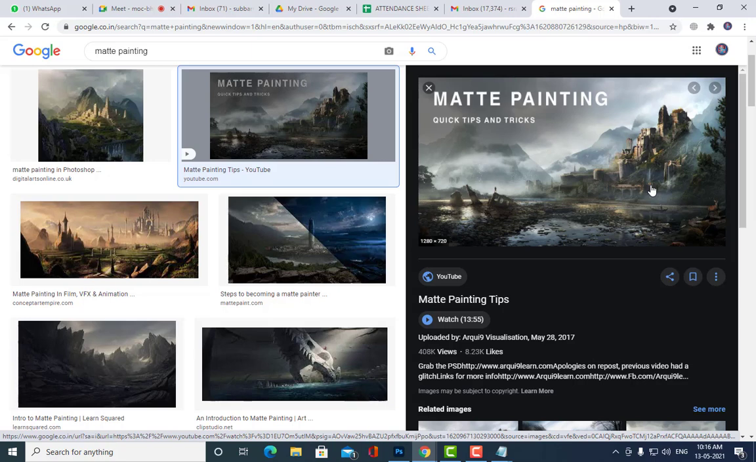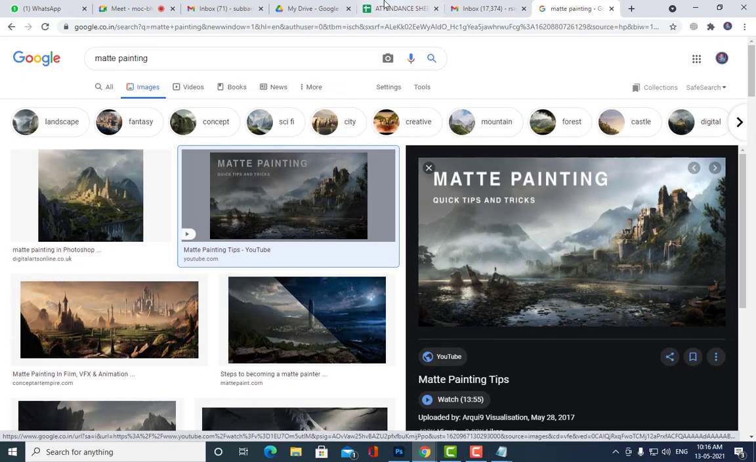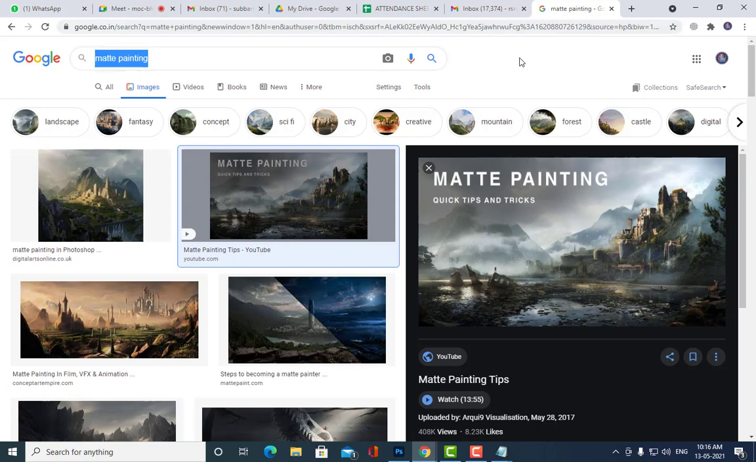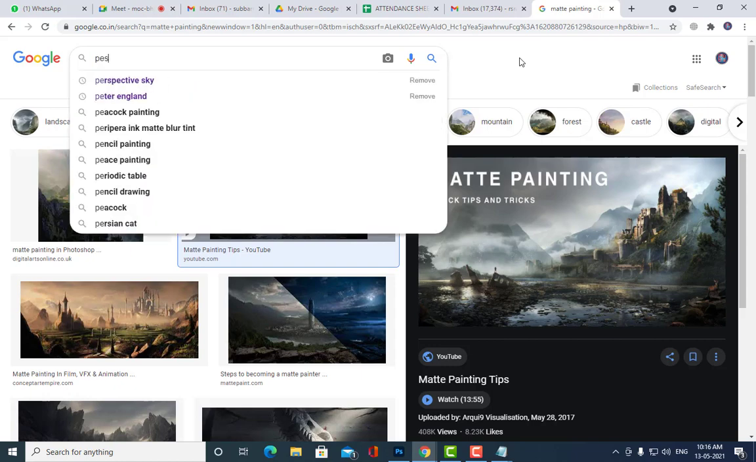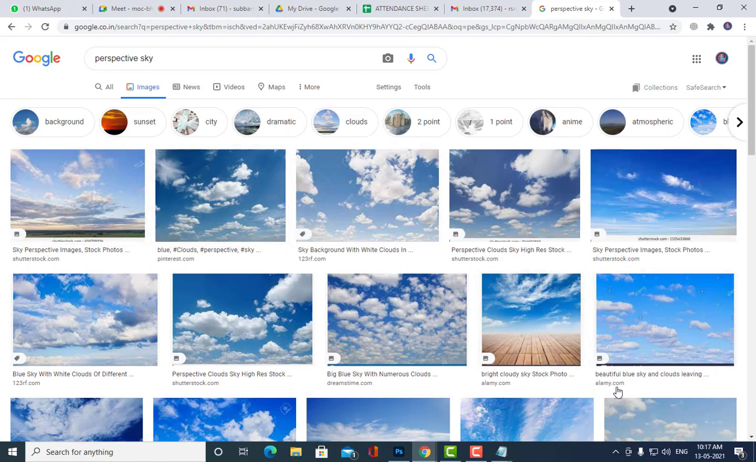So once you fulfill all these requirements, you are going to create a perfect matte painting. Okay, so now let us start doing the matte painting. See here, the first thing I will do is get some perspective things, like I will get a perspective sky. I am just going to type perspective sky here. I will get one perspective sky here.